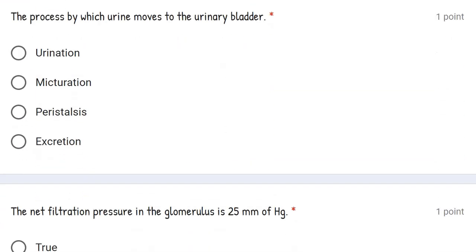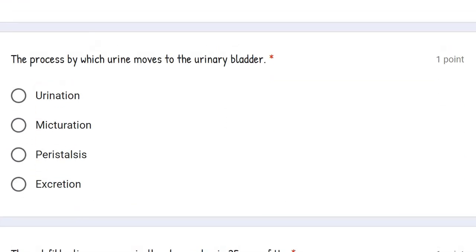Our next question is, the process by which urine moves to the urinary bladder. Yes, actually in the paper there was some mistake in this question, so don't worry, you will get weightage for that. Urination and micturition are the same thing, and urination and micturition mean the expulsion of the urine from the bladder along with the urethra.